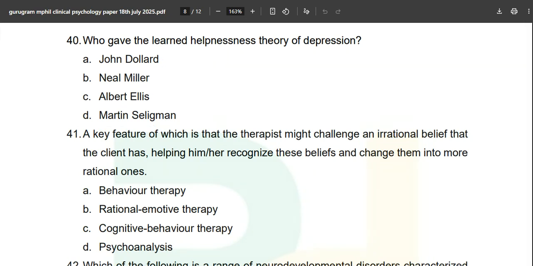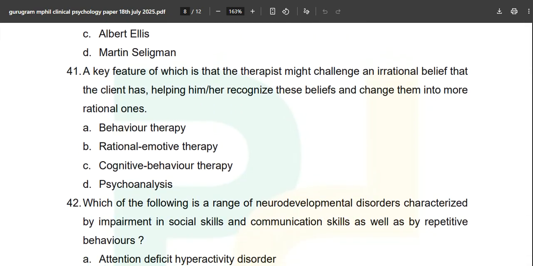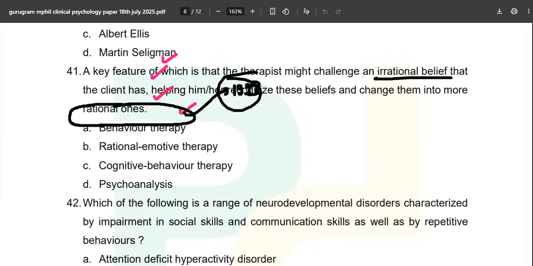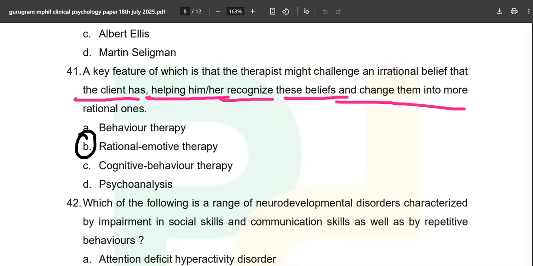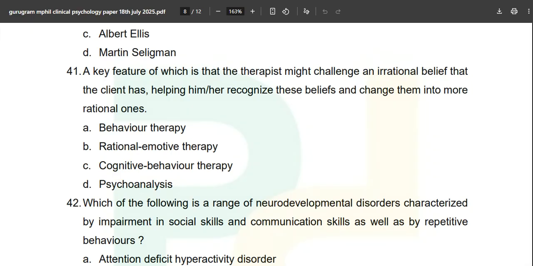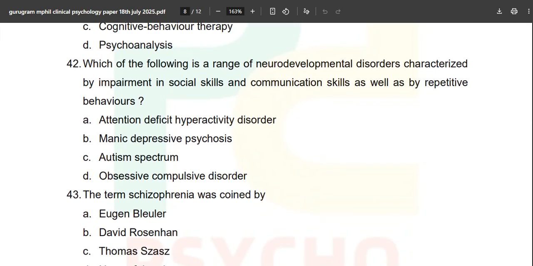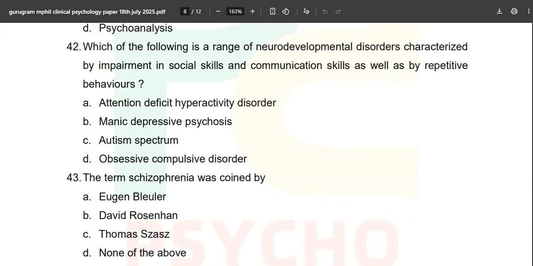Now, next is 41. A key feature of which is that the therapist might challenge an irrational belief. As soon as you read about irrational belief anywhere, any day in your life, there is only one kind of therapy that is going to come into the picture. The therapist helps the client recognize these beliefs and change them into more rational ones: behavior, rational emotive, cognitive behavior, and psychoanalysis. So the correct answer is option number B, rational emotive behavior therapy. Read from the general psychology books. You will get to know what is happening over here. Therapy is very important. If you're interested, then we'll discuss therapy in our future videos.